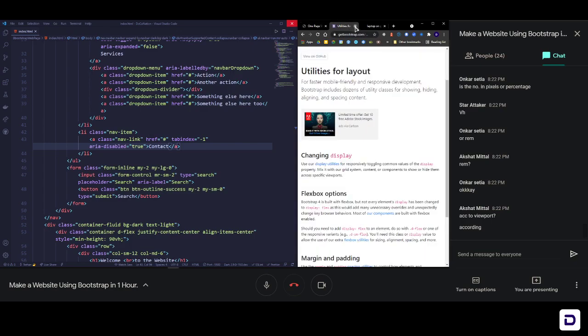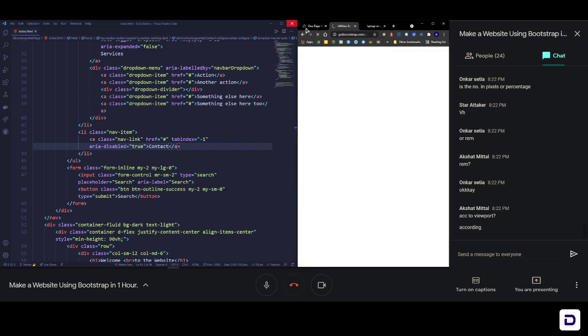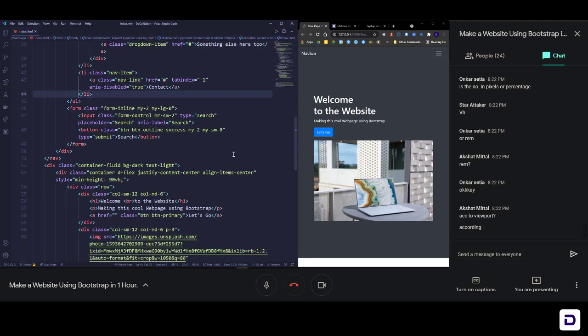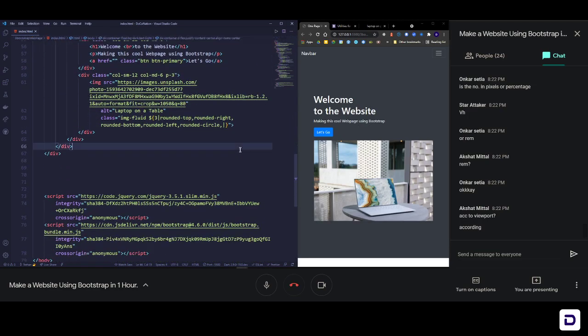But it's more of a work of your eyes when you see it. Based on that you can change the values and then you can see what's working best for you. That's the best way, and that's most of front-end web development. It's based on what the thing looks like. That's more important.